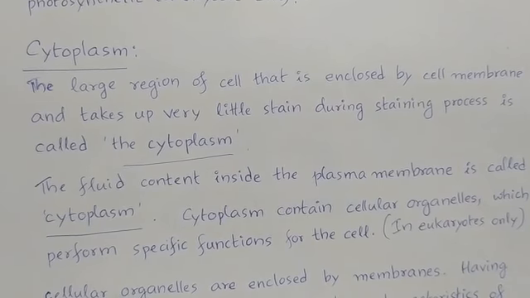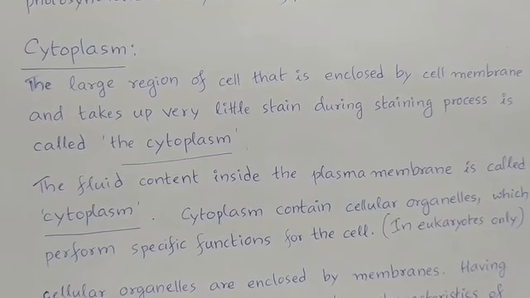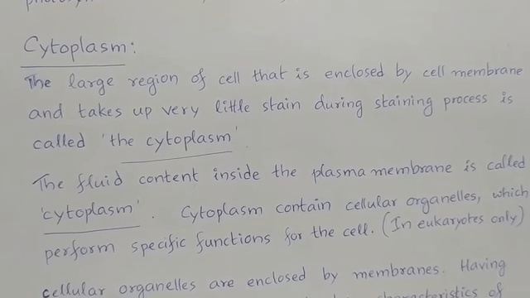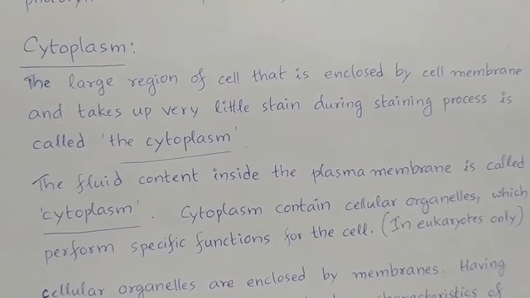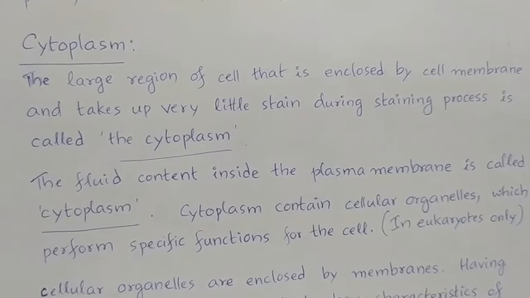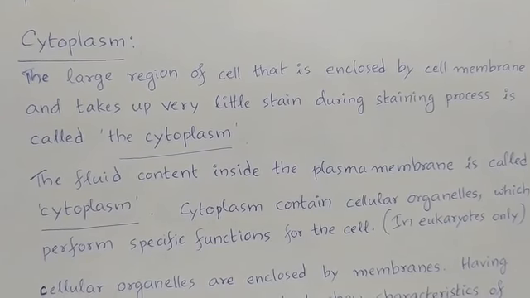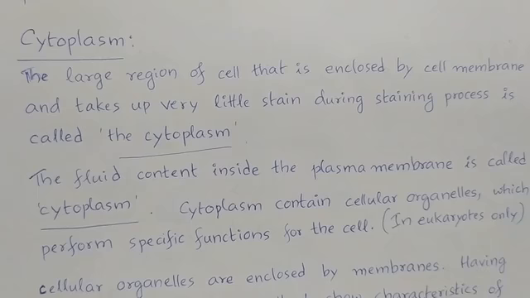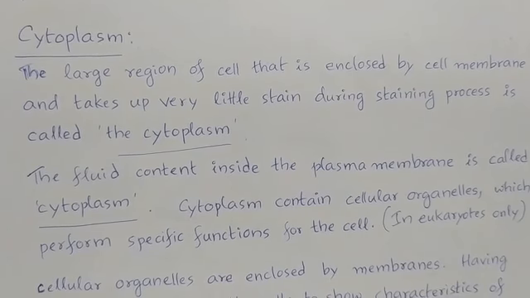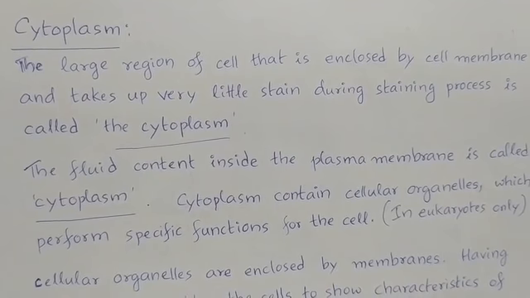So when you are working in a biology laboratory and someone asks you what is cytoplasm, you can explain it by showing this: the large region of the cell enclosed by the cell membrane that takes up very little stain during the staining process. You can call it cytoplasm.